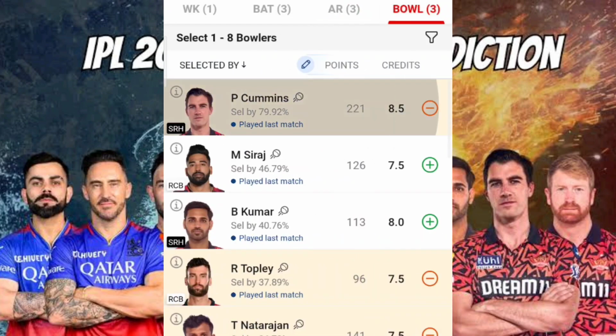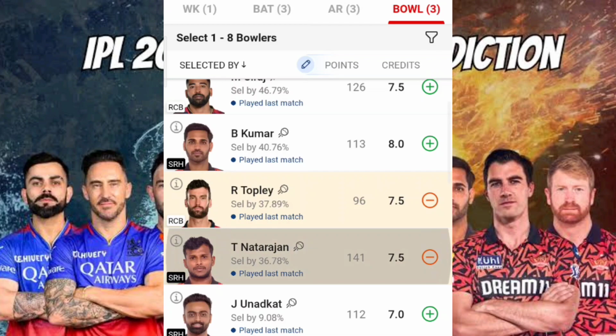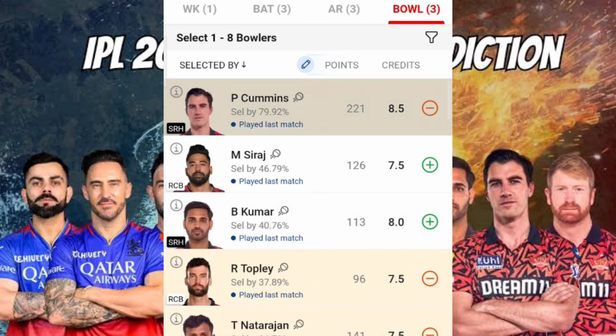Coming to the bowler section here, I'm just including Pat Cummins, Rishi Toplis and Tangras Natarajan, because with Natarajan as well as Pat Cummins, there are high chances that they'll get at least 1 or 2 wickets. Again, in the case of Mohammad Siraj, as I told you, he'll concede many more runs in the early power play itself, so I'm avoiding him from the team.